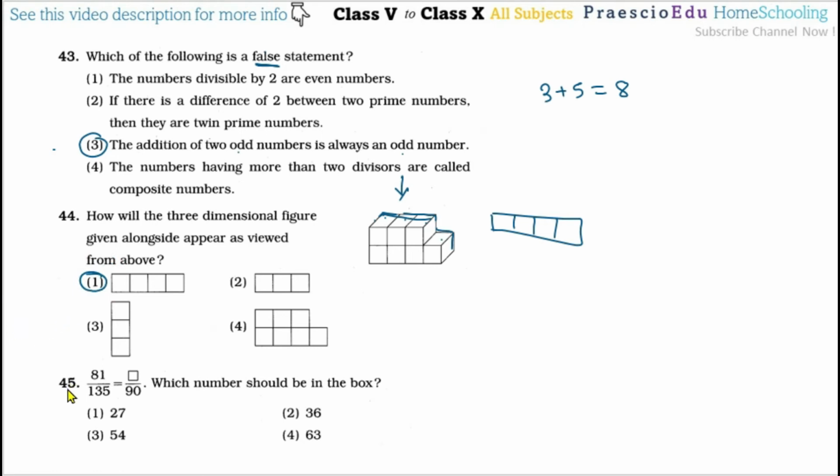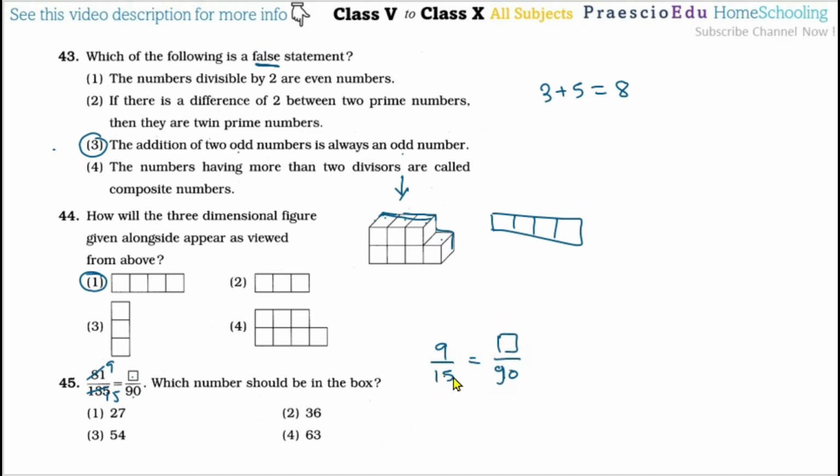Now, question number 45, 81 by 135 is equal to this box by 90. Which number should be in the box? So, if you divide this 81 and 135 by 9, the common factor we have to take out. 15 nines are 135, and 9 nines are 81. So 9 by 15, and here the box by 90.